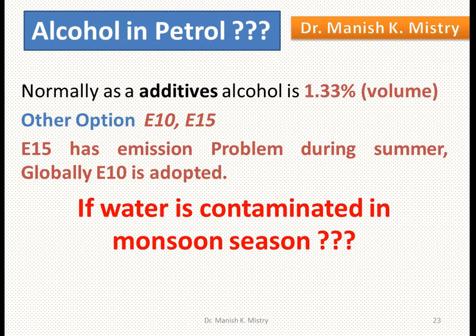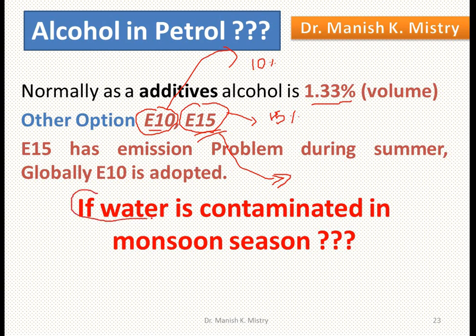Now we continue the discussion with alcohol. Normally 1.33% volume-based alcohol is added to gasoline to increase the octane number. Other options are E10 and E15. E10 means the percentage of alcohol, that is ethanol, is 10. E10 is globally accepted by all fuel providers. E15 has an emission problem during the summer season. It emits more pollutants during the summer season, that's why it is not allowed.